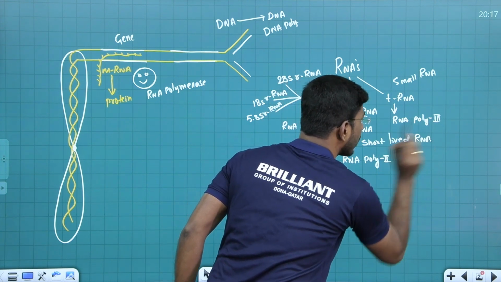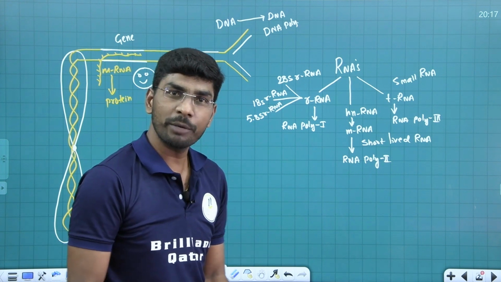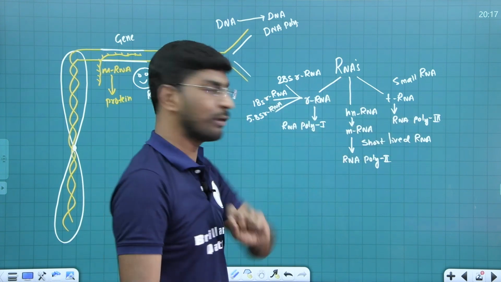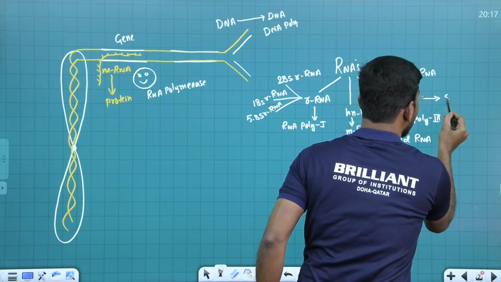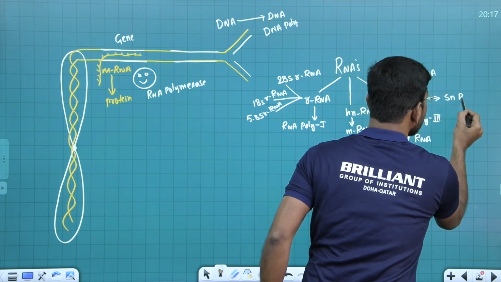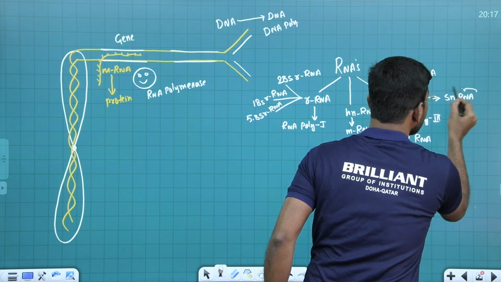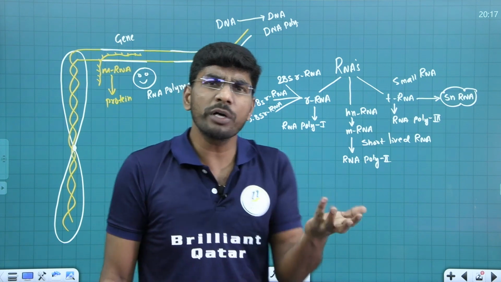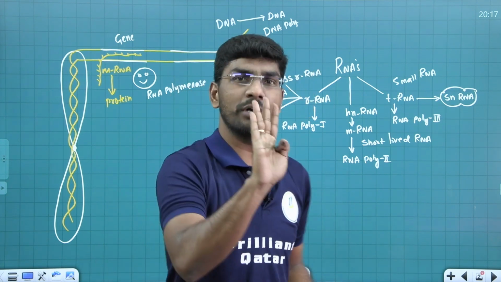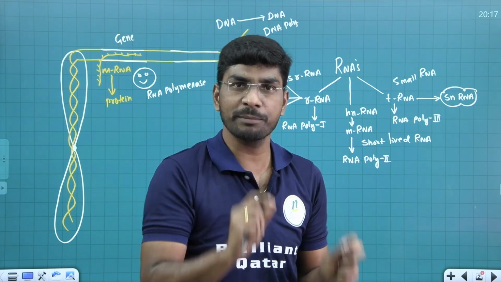Remember all of you, short-lived RNA. You got my point? But there is also another important RNA, snRNA. What is this snRNA? Small nuclear RNA. Sir, what is the function of this snRNA? You will come to know a little later. I will explain it a little later.